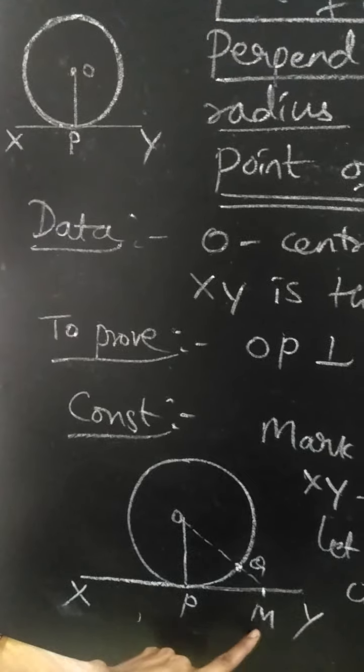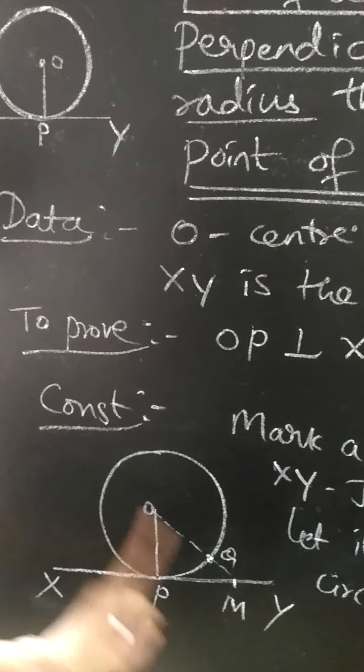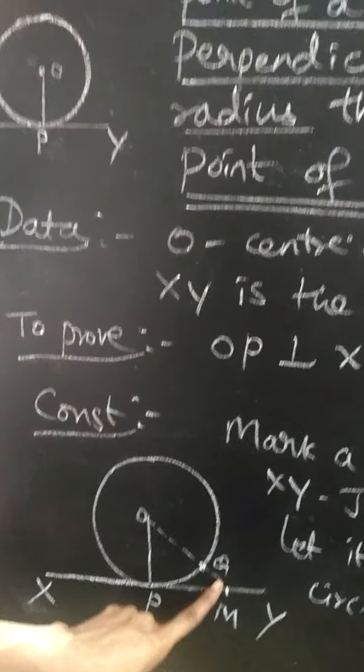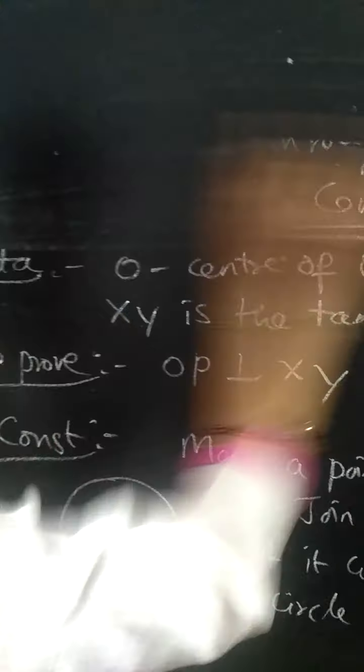In construction, we have marked another point M and joined OM so that it passes through the circle at Q. Now we'll be moving on to the proof.